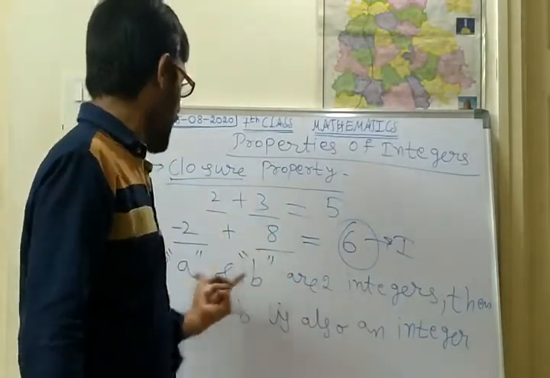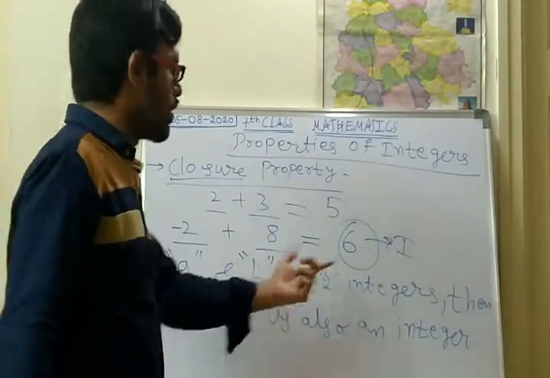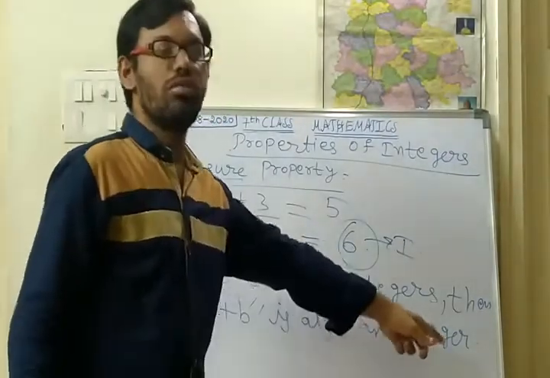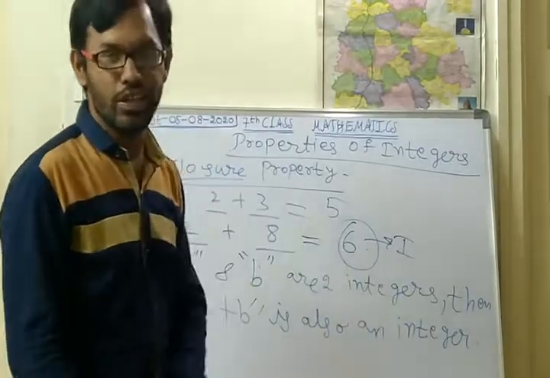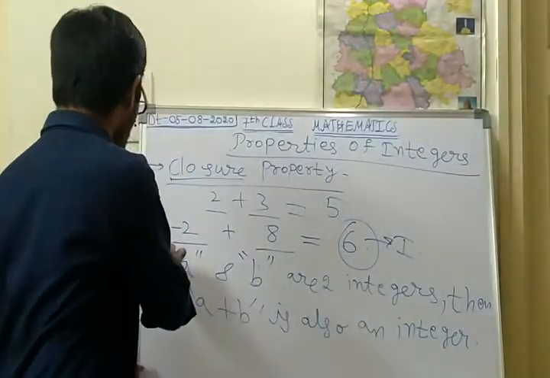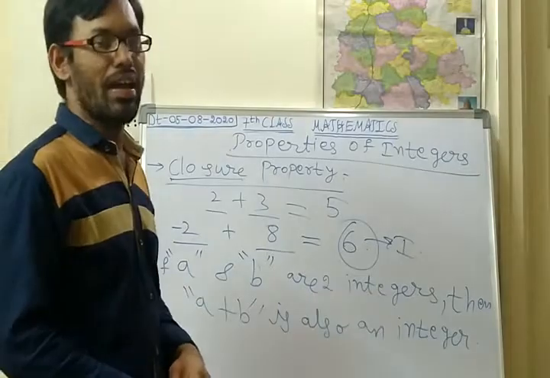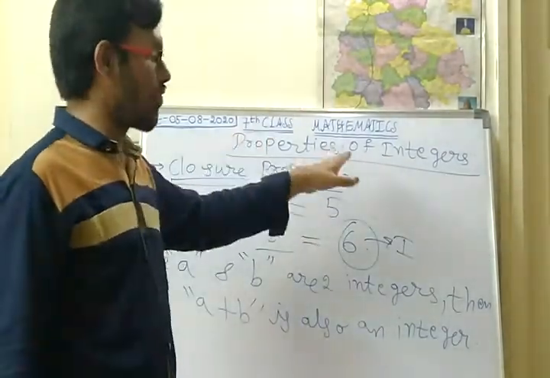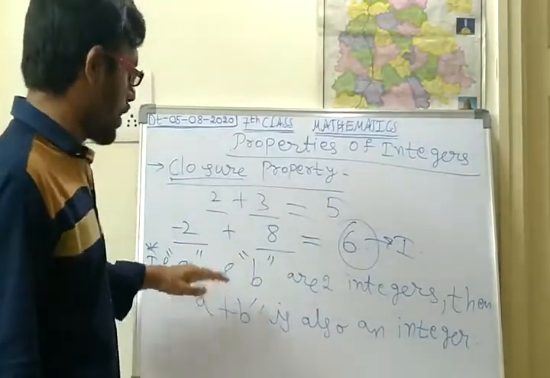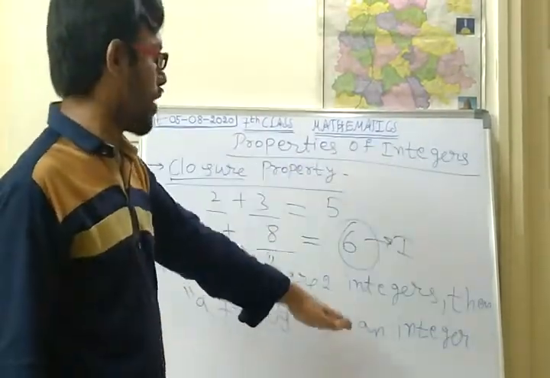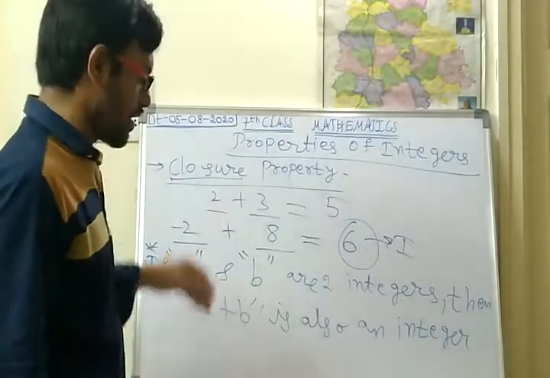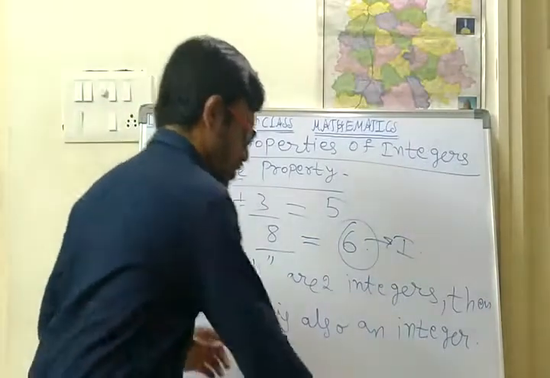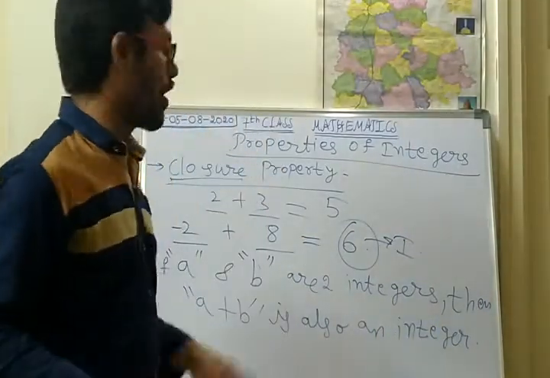So if a and b are two integers, one integer is a and one integer is b, and we add these two, then a plus b will also result in an integer only. So this is a statement of the closure property of integers under addition. Under addition this property is satisfied. This is about the closure property. I hope you have understood this one.